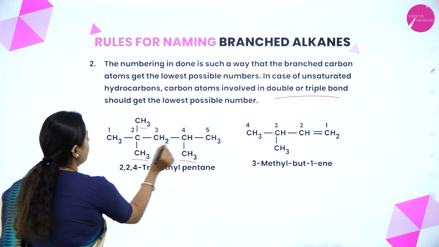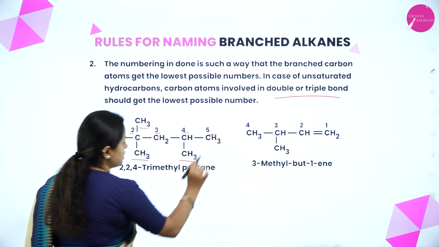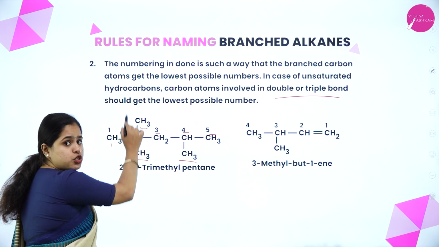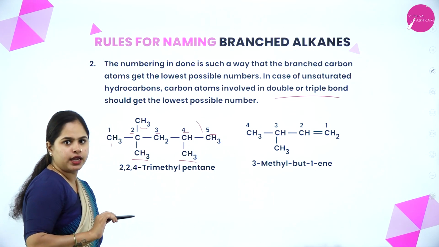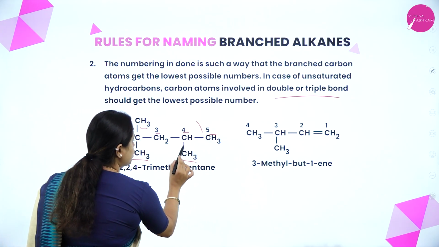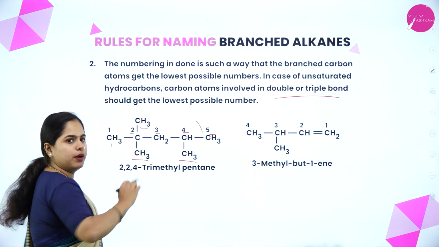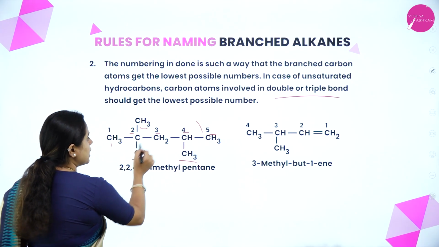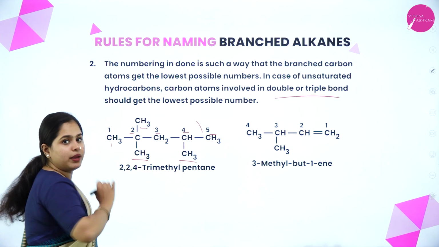So if I start numbering from here, this is 1, this is 2, this is 3, this is 4 and this is 5. Okay. So these two methyl groups, that is, these two branches will get the number 2 and this will get the number 4. Right? My branches will get this number. If in the opposite way I am taking 1, 2, this methyl group will get number 2 and this will get number 4. So, that is how you have to see. So, in this case, yes, in this particular carbon atom, there are 2 methyl branches.